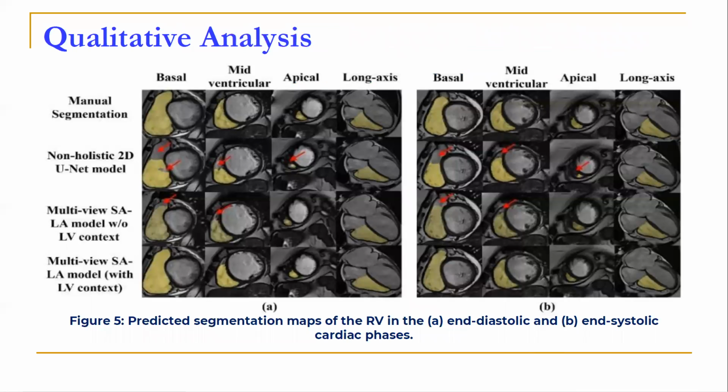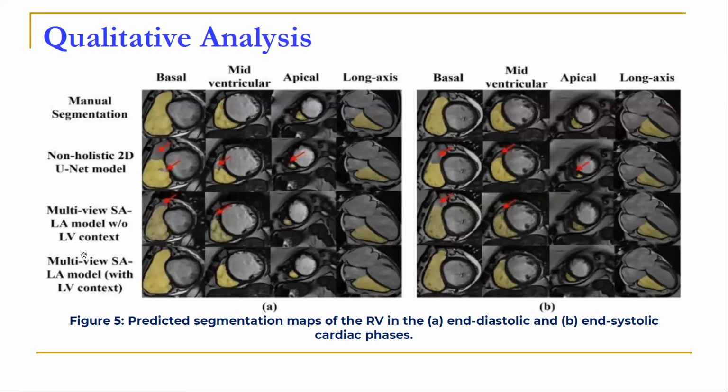This slide shows the predicted segmentation map of the right ventricle for a training subject. We see in the second and third rows that the non-holistic 2D U-Net model and the multi-view SALA model without LV context under-segment the right ventricle in the basal and the mid-ventricular planes, as shown by these red arrows.